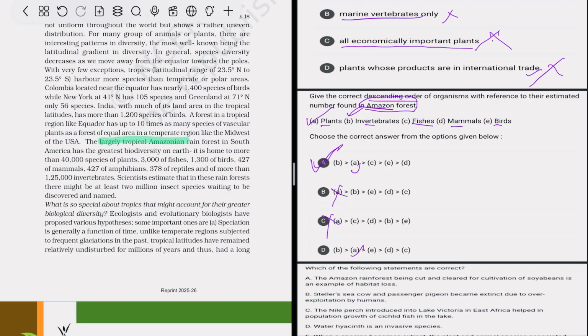The largely tropical Amazon rainforest, located in South America, has the greatest biodiversity on the earth.